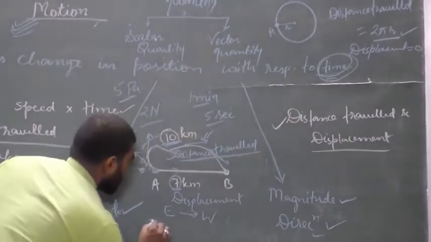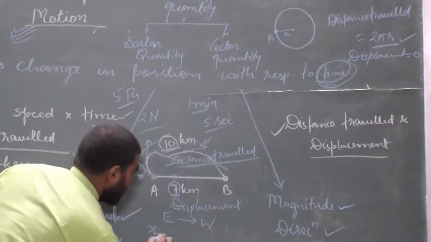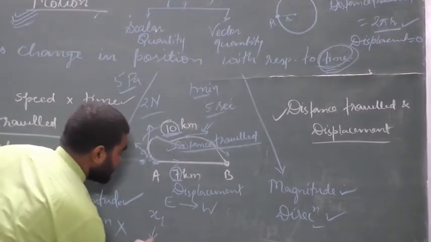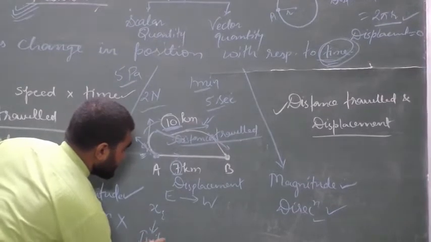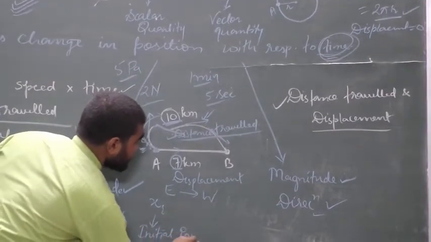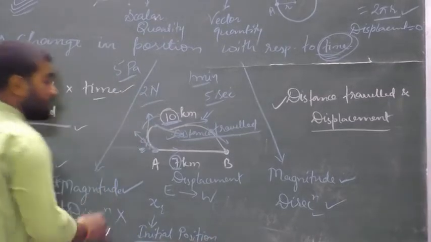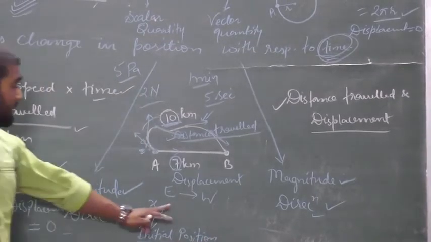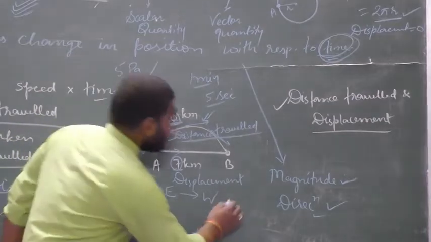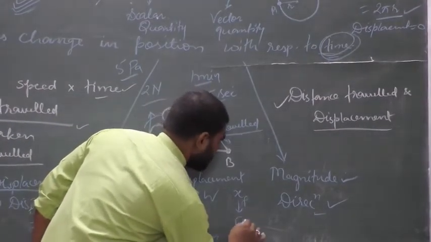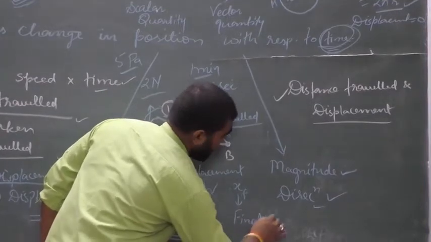Let us suppose this is point A and the position is xi. Okay, xi means what? Initial position, the position from which the body starts to move. Okay, it's called initial position. And this one is final position. What is final position?